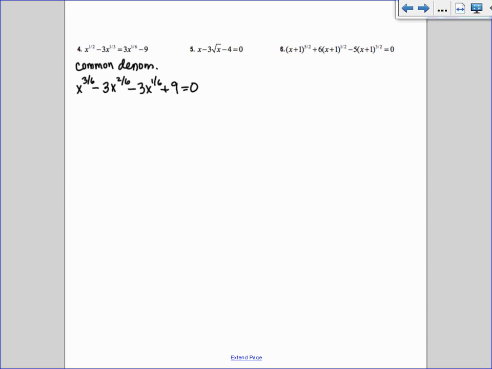Do you see why this is a little bit different? It's not actually a quadratic. It's not going to end up being something squared, like w squared, because it has 4 terms. Okay, I can't look to the middle. There is no middle. There's 2 things in the middle. Yeah, I subtracted this one over and I added this one over. Okay, so what I want you to do in this situation is look at the smallest power. So we're going to look at this x to the 1/6 part. That's going to be our w.